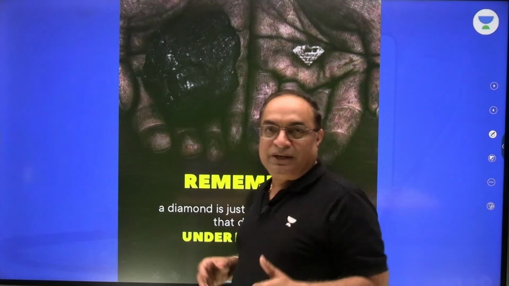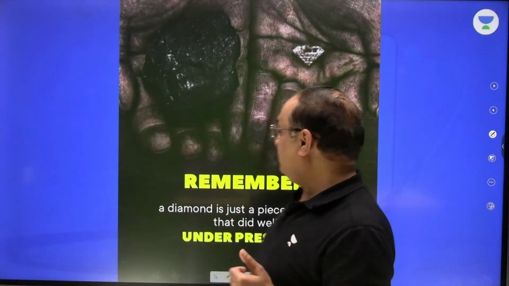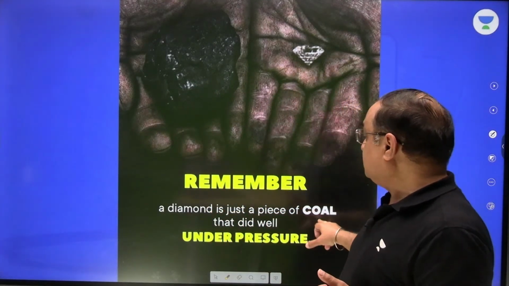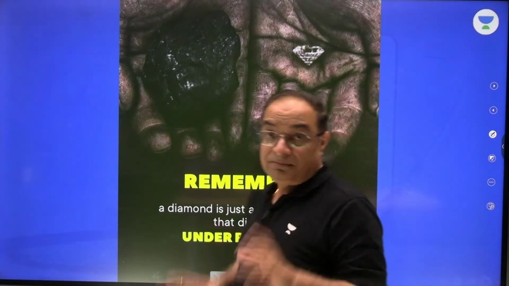Always I carry one quotation in my class so that I can motivate you, and what I have today is: remember, a diamond is just a piece of coal that did well under pressure. How beautiful it is. Coal and diamond both are made up of what? Carbon only.